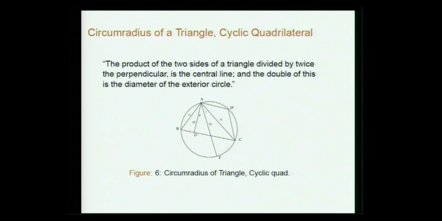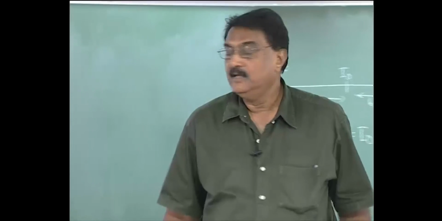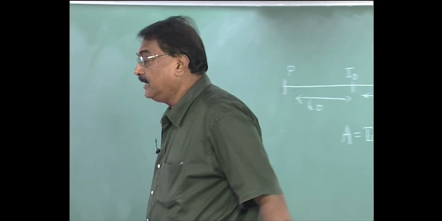So what he is saying is that the product of the two sides of a triangle divided by twice the perpendicular is the central line, and double of this is the diameter of the exterior circle. Take for instance ABC as a triangle, and ABCD prime as the cyclic quadrilateral. I am giving both of them in the same figure, and you have to find the circumradius.